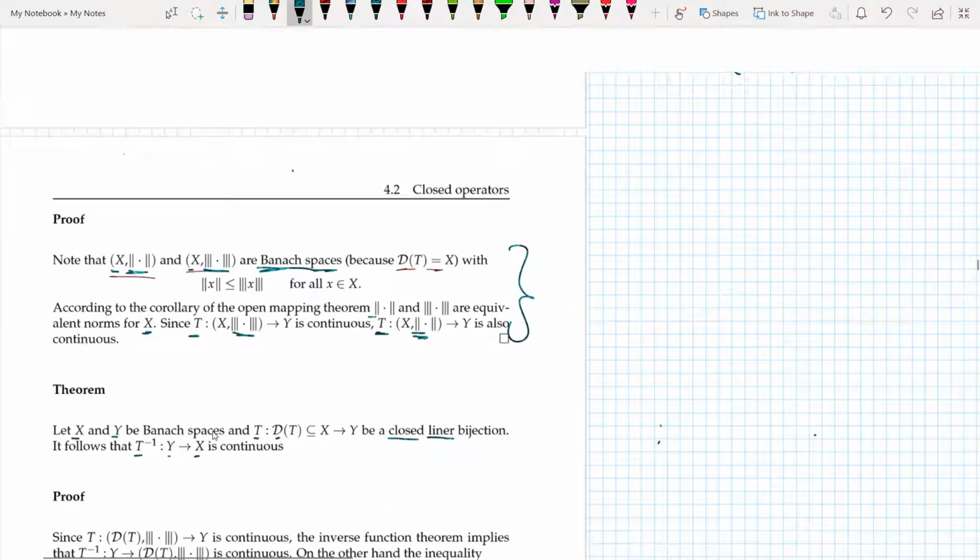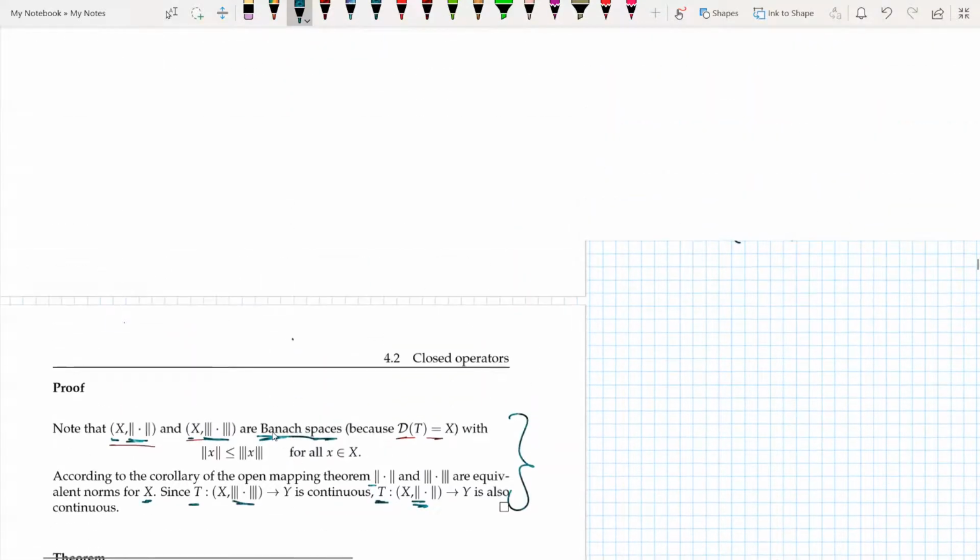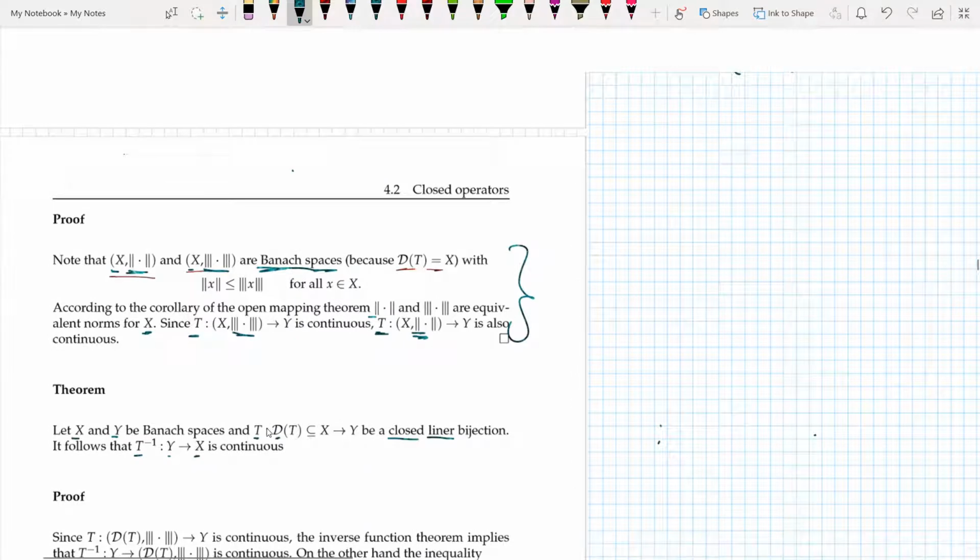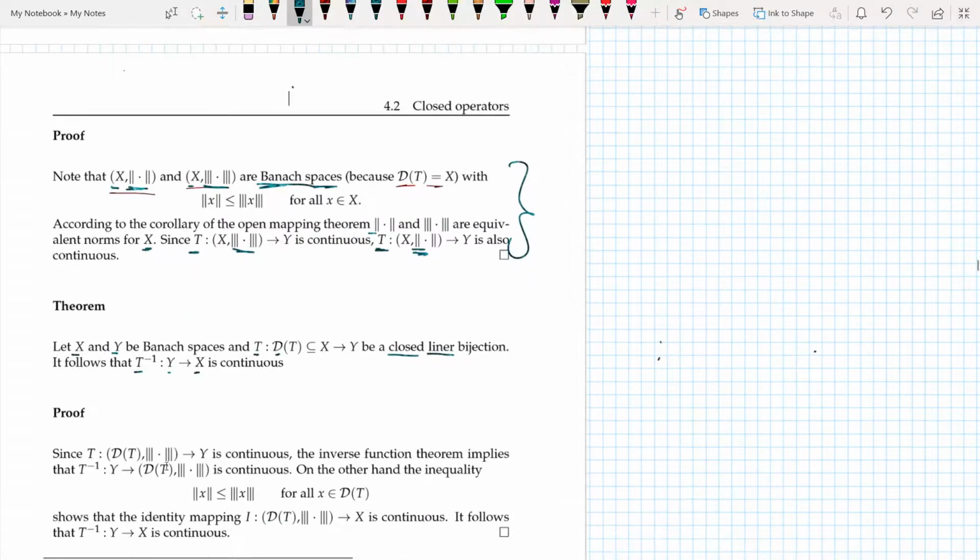What is continuous? T from D(T) to Y is continuous, because this is exactly what the closed graph theorem told me. It told me that if X and Y are Banach spaces, T from X to Y is a closed linear mapping. So T from D(T) to Y is closed linear, and this is also a bijection, by the way. First of all, I can say that this T is continuous. So T from D(T) to Y is continuous. This is the result of the closed graph theorem.